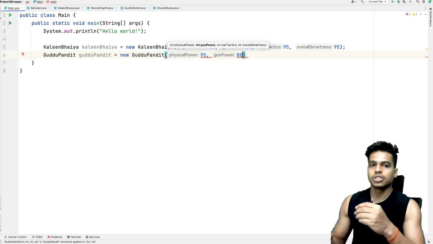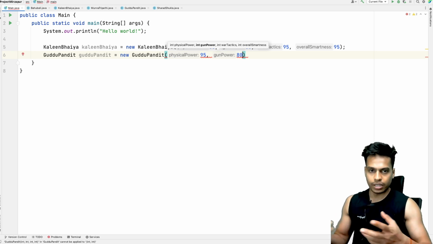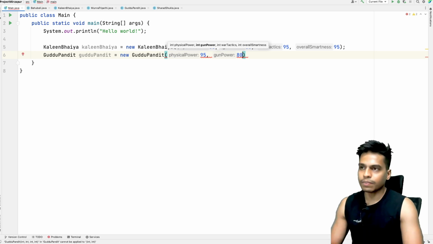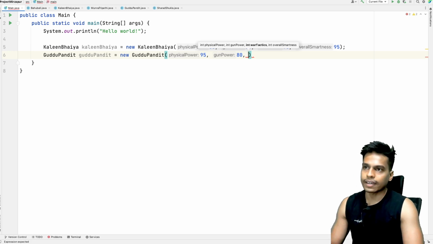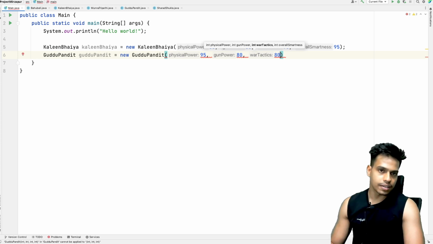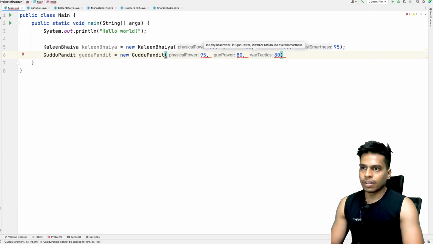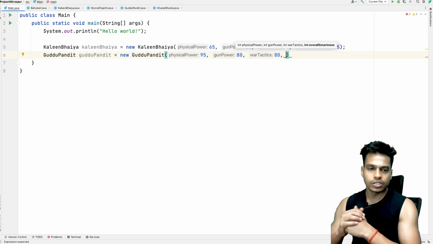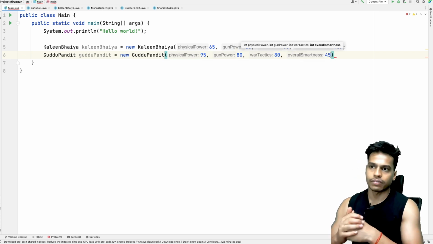And Guddu Pandit has just entered the world of guns and all those things. So gun power is 80. And then the war tactics, war tactics is also 80. 80 is a decent number. So yep, overall smartness, I would say 45.